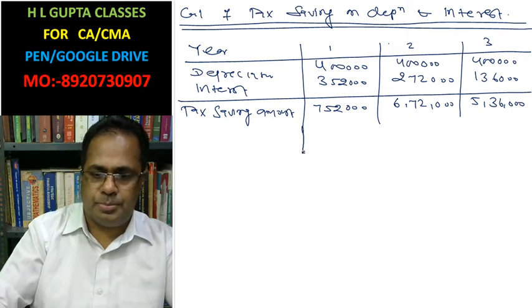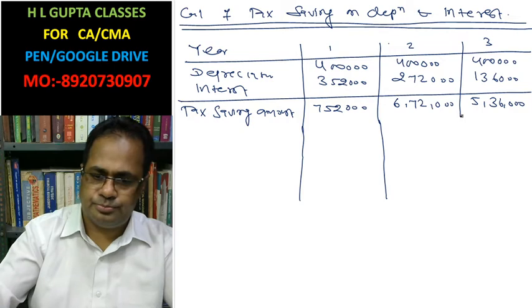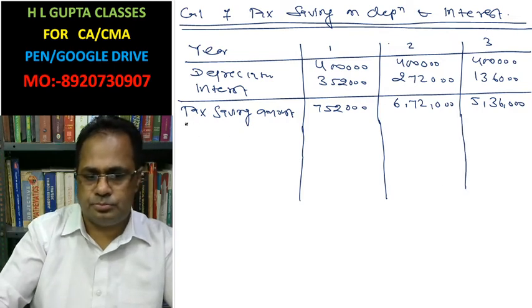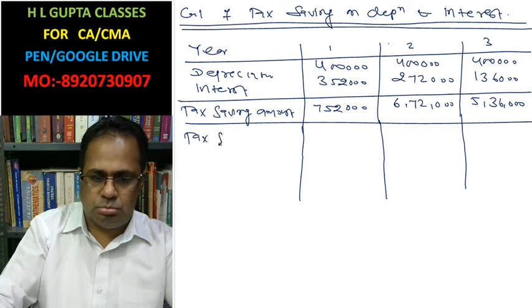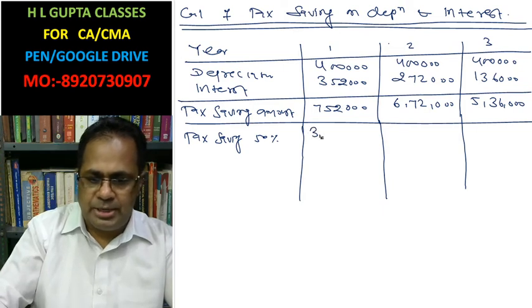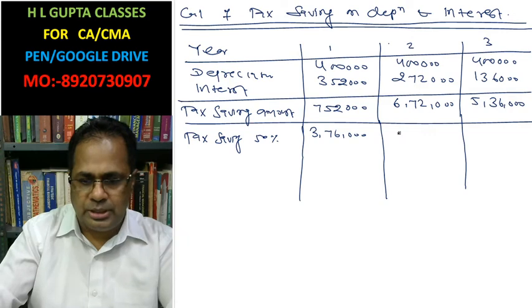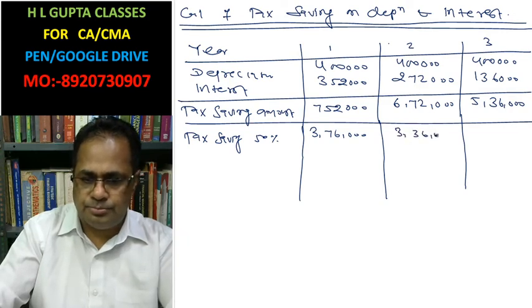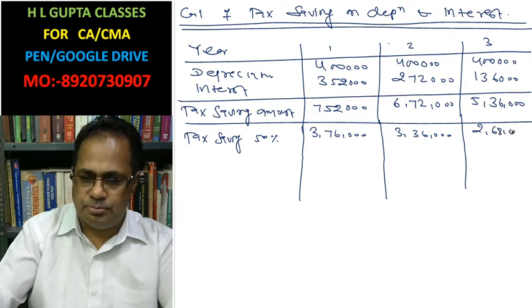Now, after this you calculate tax saving at 50%. That is 3,76,000, 3,36,000, 2,68,000.